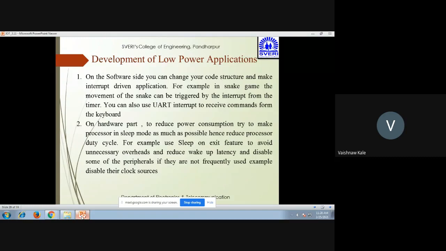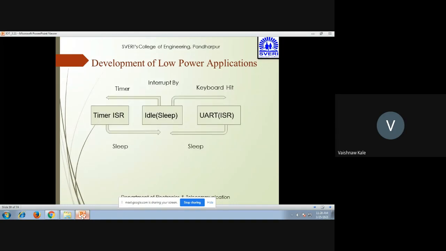So on the software side, you can change your code structure. On the hardware side, you can use the sleep-on-exit feature, or keep the processor in sleep mode as much as possible. That will help in developing low power applications. So this is the same example that we have seen.